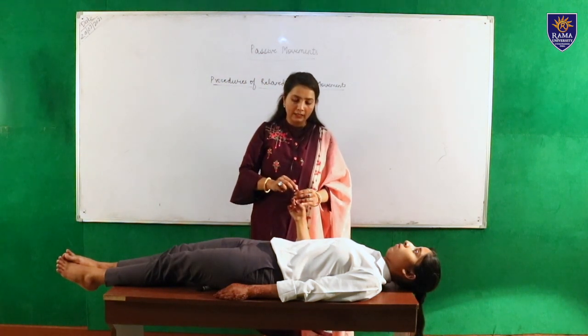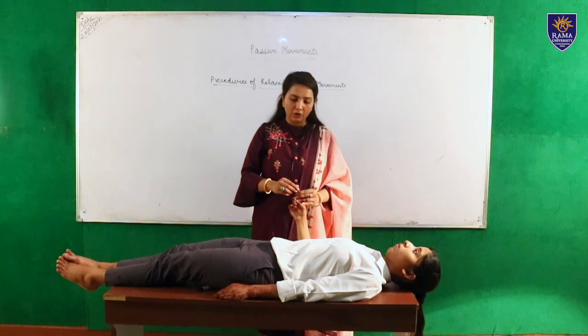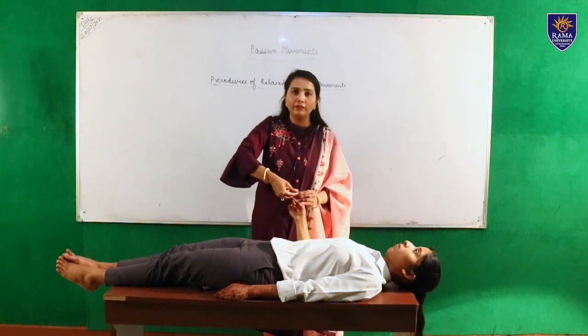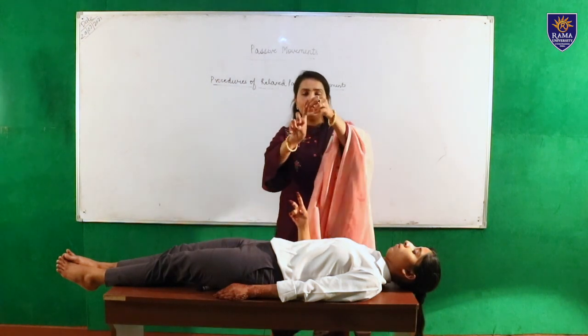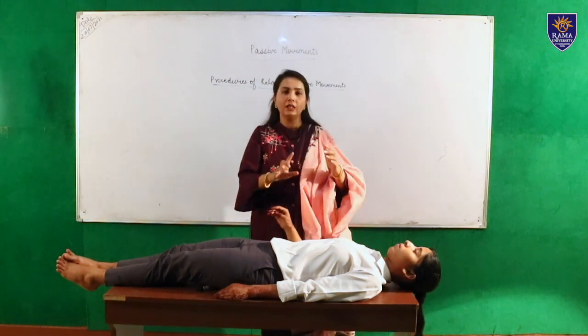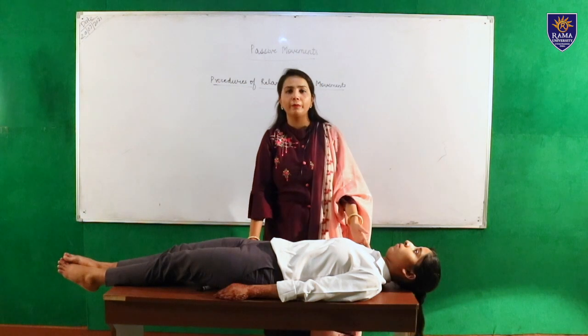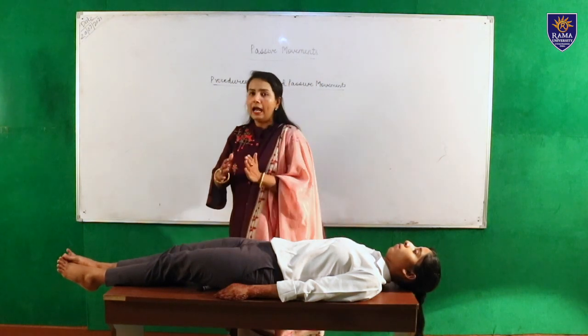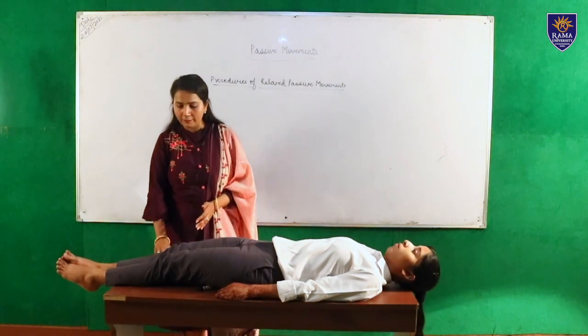One more joint is remaining, that is the IP joint, interphalangeal joint. In this joint there are only 2 movements, that is flexion and extension. So this is flexion of the IP joint like this. This is flexion of the IP joint and this is extension of the IP joint. So these are the passive movements for the upper limb. Now I'm going to tell you about the lower limb movements.